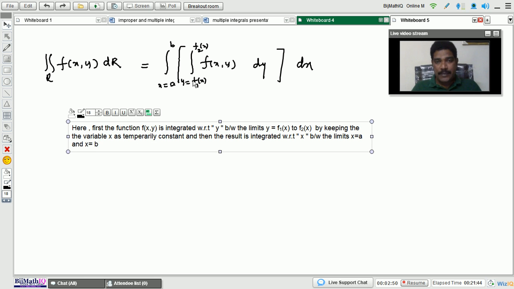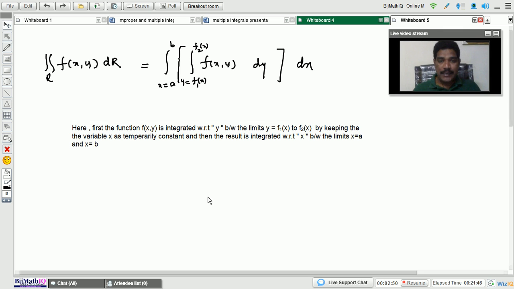This is the first method procedure. Once again, let me discuss. Here, this is the function of two variables x and y. So if you are integrating with respect to y, integrate only the y variables and keep x as temporarily constant between the limits.